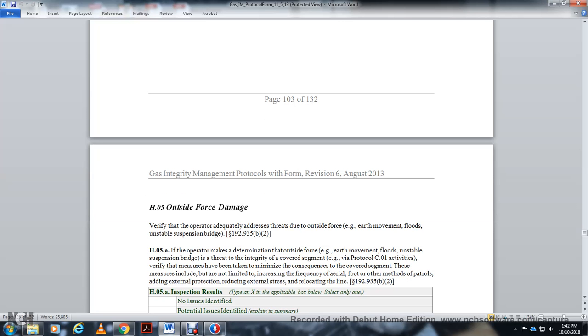HO5 outside force damage. Verify the operator adequately addressed the threat due to outside force of earth movement of the unstable suspension dredge. HO5A operators make the determination outside force earth movement, the flood and unstable suspension dredge and threat with the integrity of the covered segment protocol.